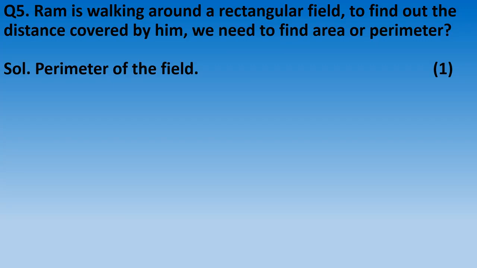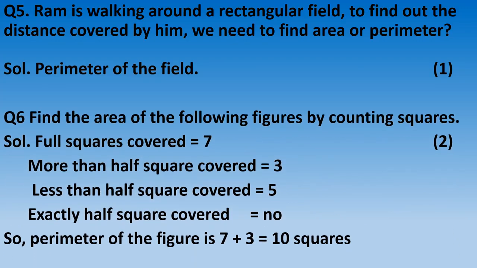Question number 6. Find the area of the following figures by counting the squares. Full squares were 7, more than half 3, less than half we have to ignore, but I have counted here 5. And there is no exactly half square covered. So the area of the figure is 7 plus 3, which is equal to 10 squares.